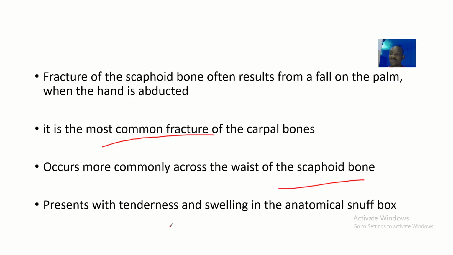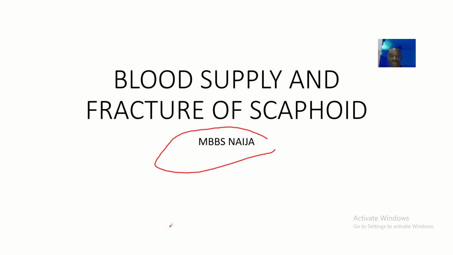It presents with tenderness and swelling in the anatomical snuff box. I've already made a video on the anatomical snuff box. It is this area of your hand. You can know that your scaphoid bone lies deep to this area. So if there's anything wrong with the scaphoid bone, it will affect the whole area. So it will present with tenderness and swelling in the anatomical snuff box. So guys, that's the blood supply to the scaphoid bone and the fracture of the scaphoid bone.